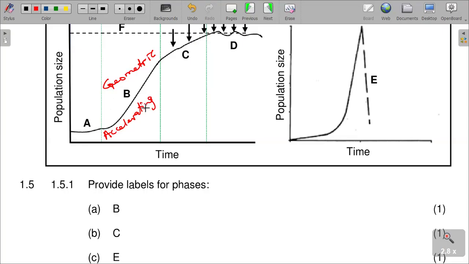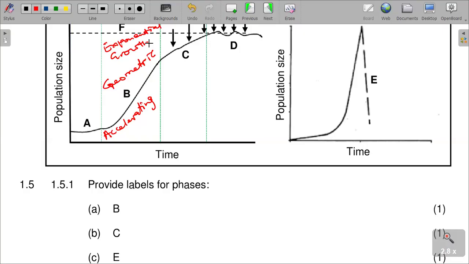This can also be correct at B. Or we can also call it exponential growth, exponential growth phase. That can also be correct.